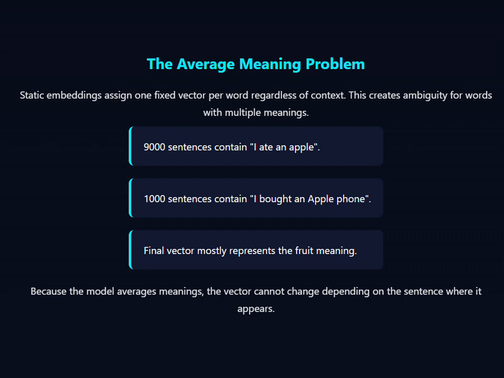To give you a real life example, think about the word bank. As I explained in the last video, the possible meanings are river bank and financial bank. Now, if someone writes a sentence, "I deposited money in the bank," and there's another sentence, "The boat reached the river bank," the static embedding is like a mixture of both the meanings, and this causes confusion, right?